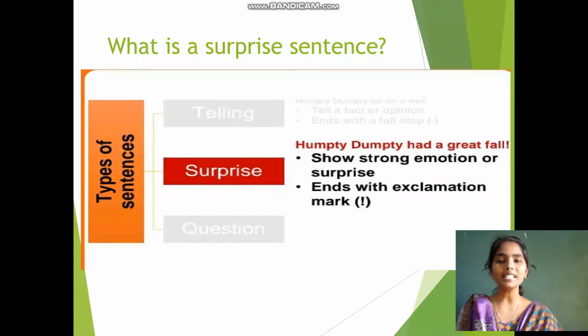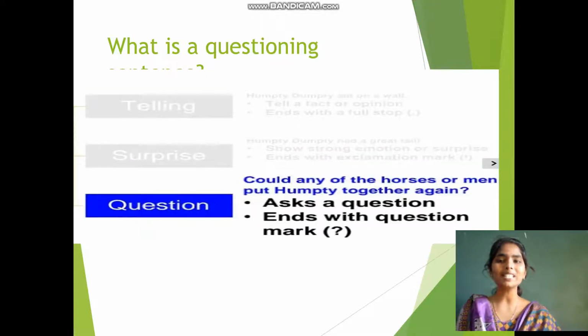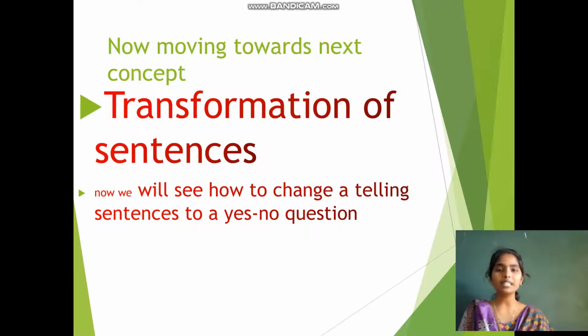Coming to the second sentence, it is a surprise sentence. It shows a strong emotion or surprise and always it ends with the exclamation mark. Coming to the third type of sentence, it is a questioning sentence. It asks a question, ends with the question mark. It is going to ask a question, and always remember when you are writing or saying the questioning sentence, it should end with the question mark. Yes. Now moving to the next concept, it is transformation of sentences.